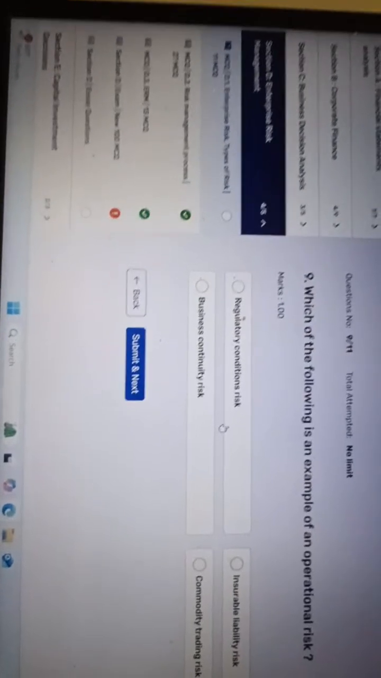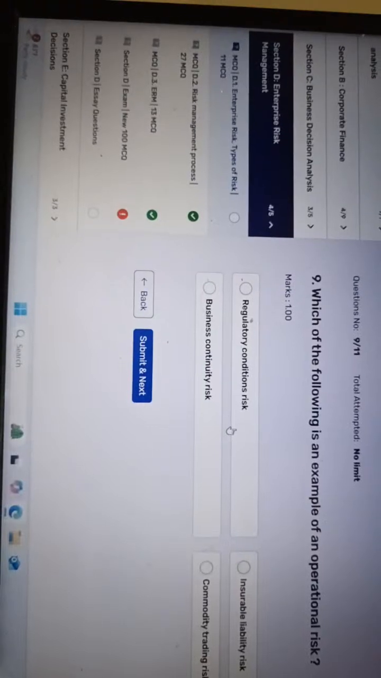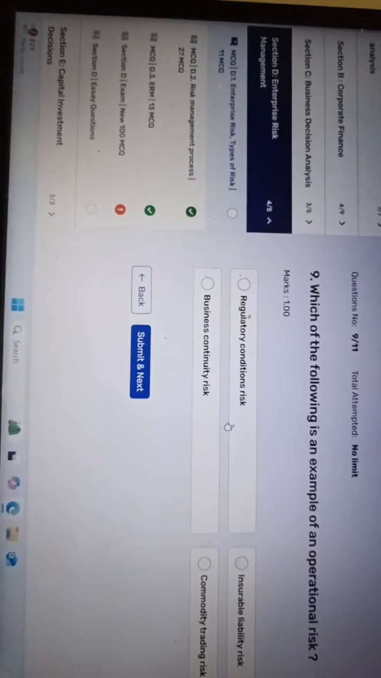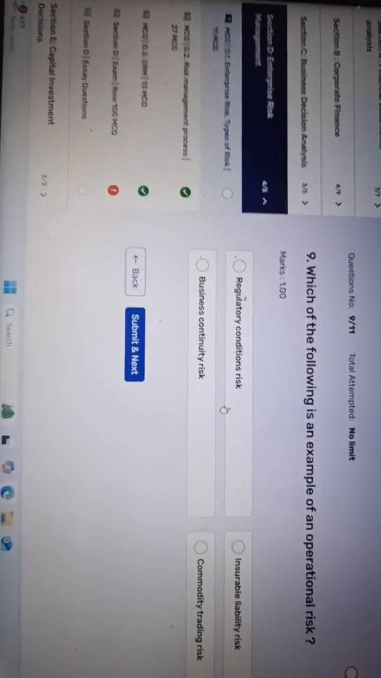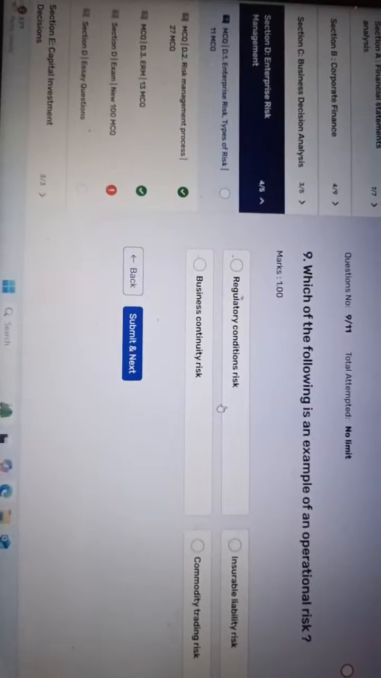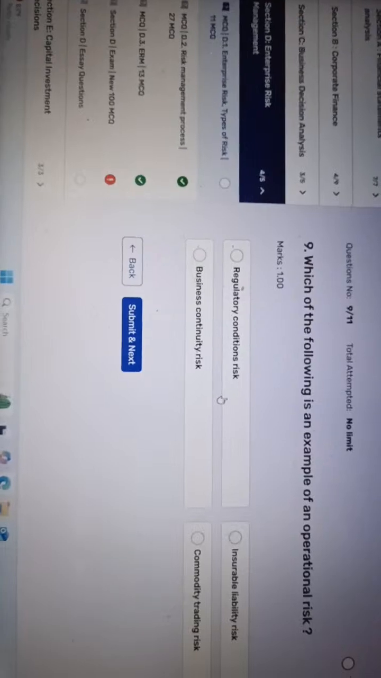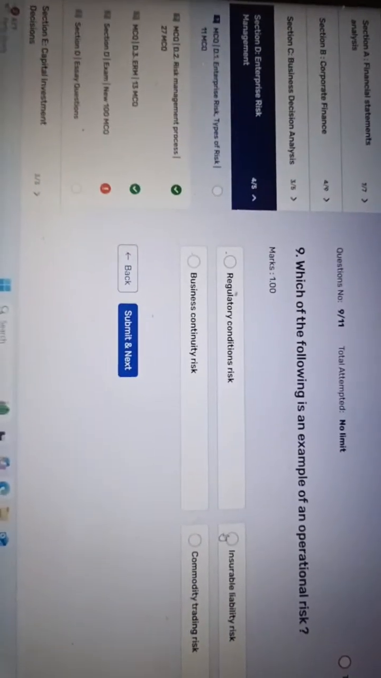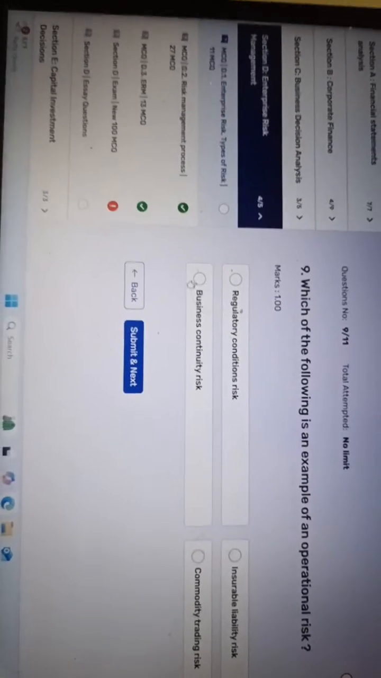There are so many confusing options, right? Regulatory risks also fall under operational risks, but they are also called legal risks. The main heading is operational risks and insurable liability risks. This also falls under operational risk, but not exactly.